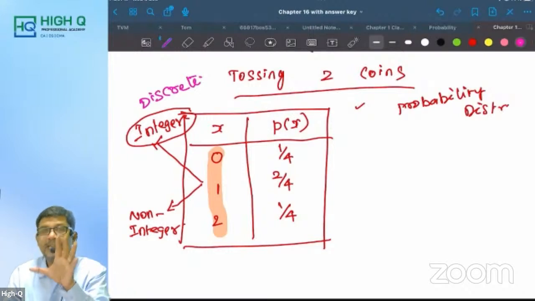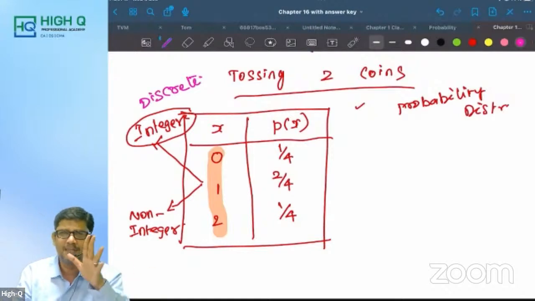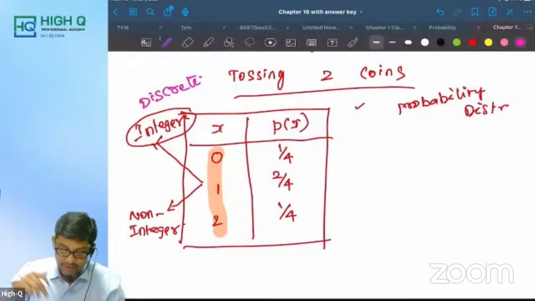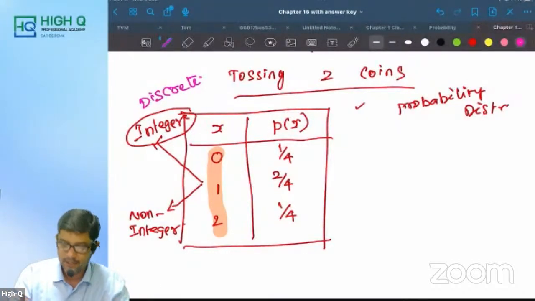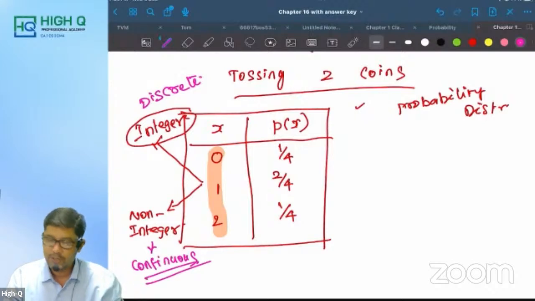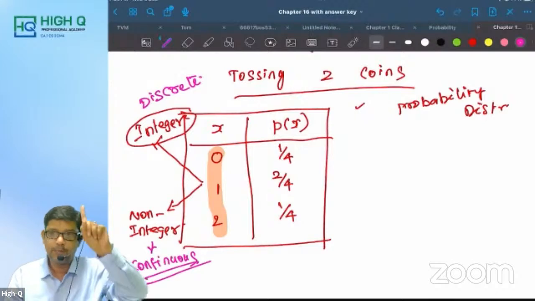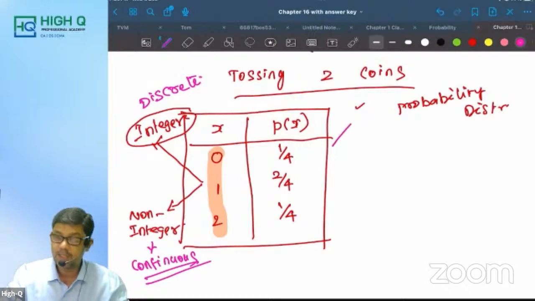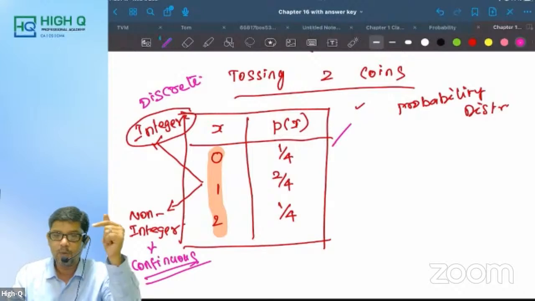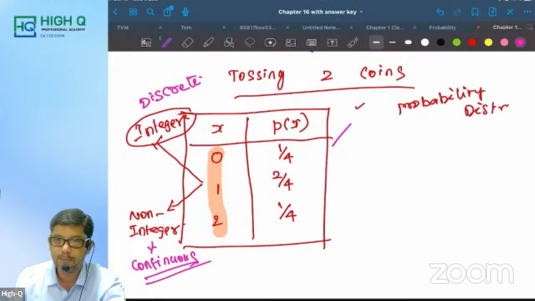That is the name of the distribution. Discrete distribution you might have heard, right? But we don't know what a discrete distribution is. Very simple. If the random variable x is non-decimal, it is discrete. If it is decimal or non-integer, then we call it a continuous distribution. Is that clear, all of you? Point number one. Now, what type of distribution is this table we made? Discrete or continuous?